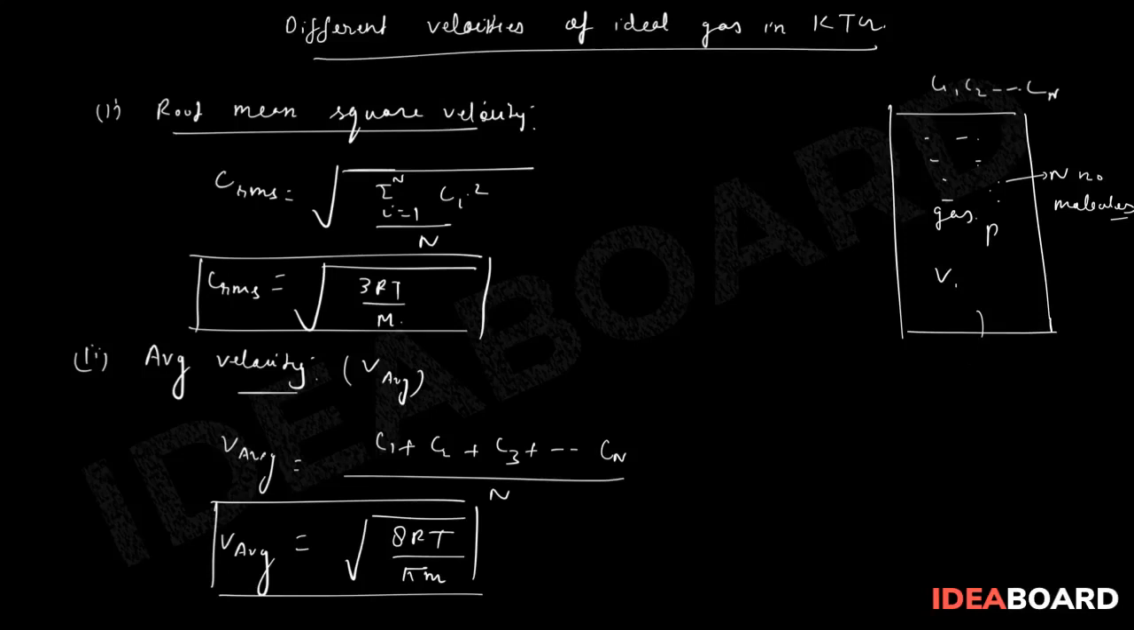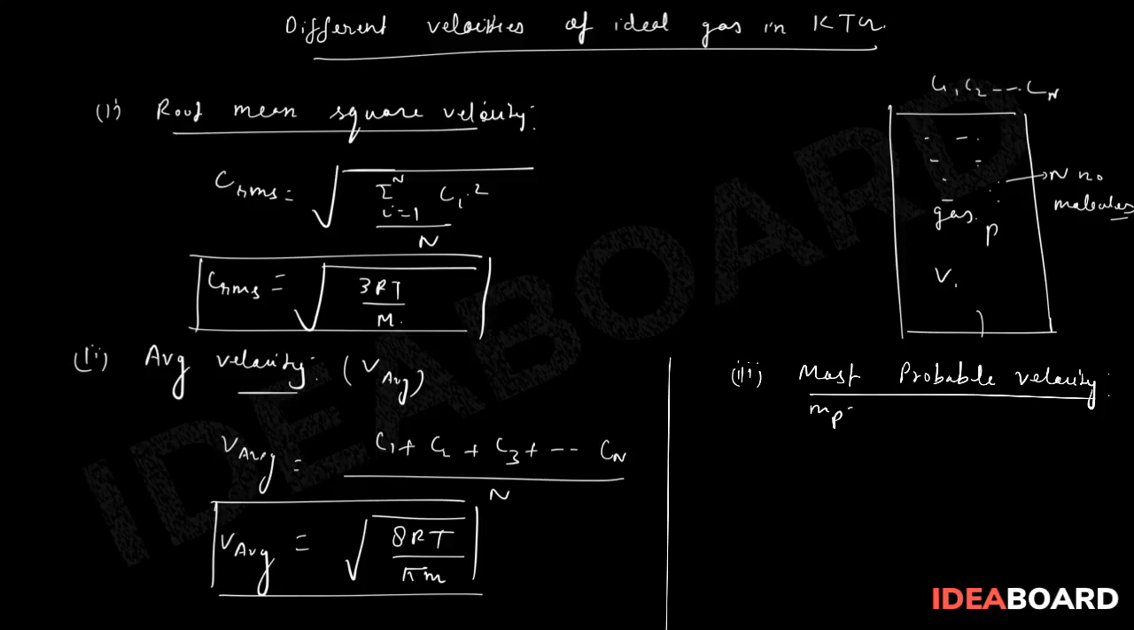And the third one we have is the most probable velocity. This is written as VMP, V most probable. So V most probable is given by under root of 2RT by m.